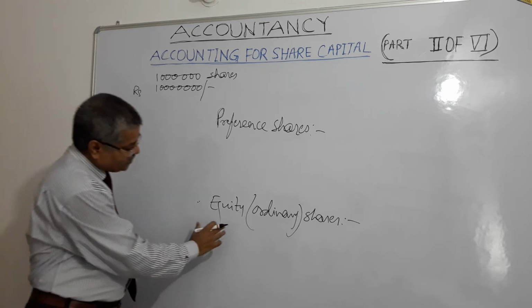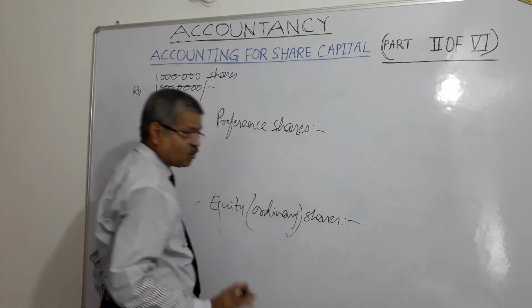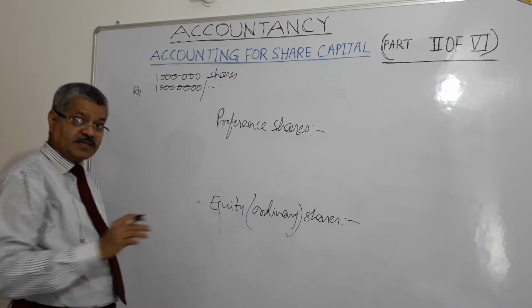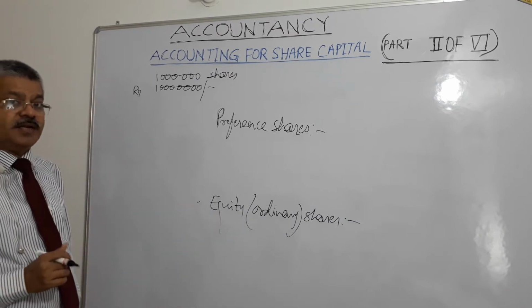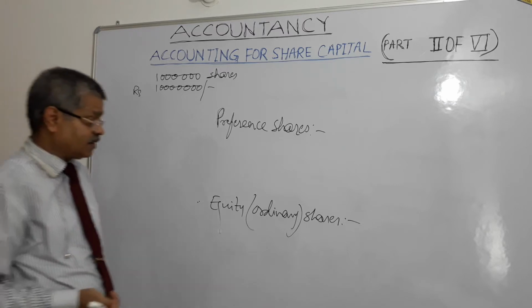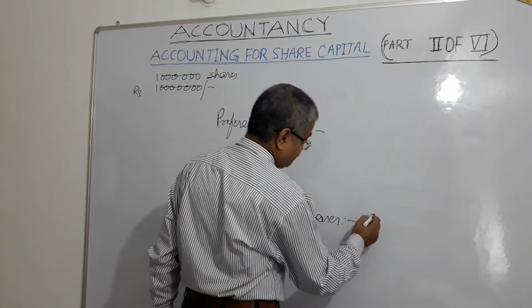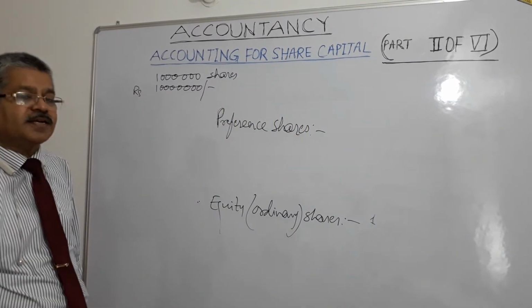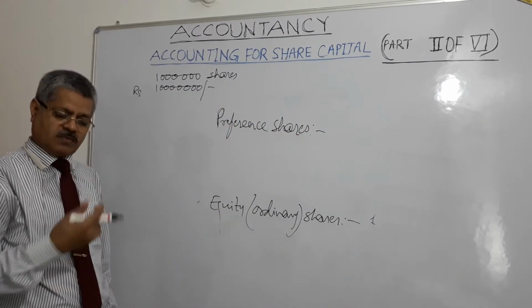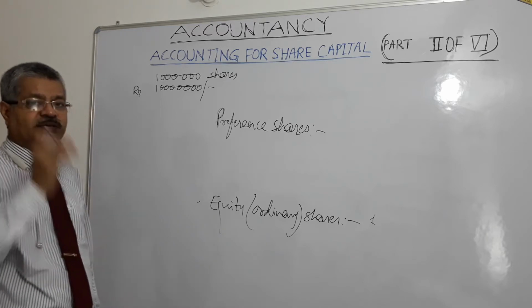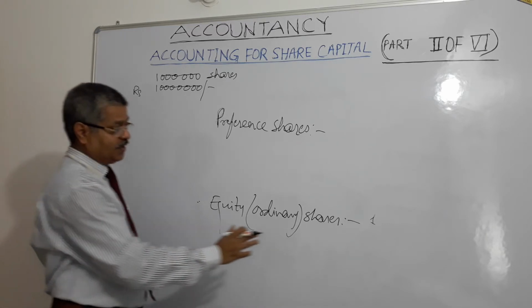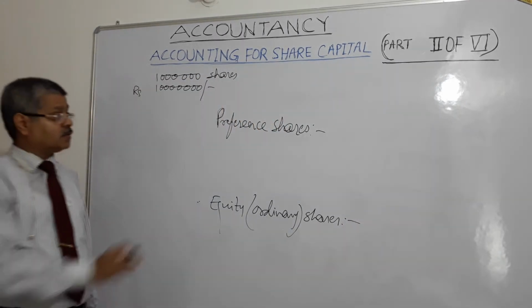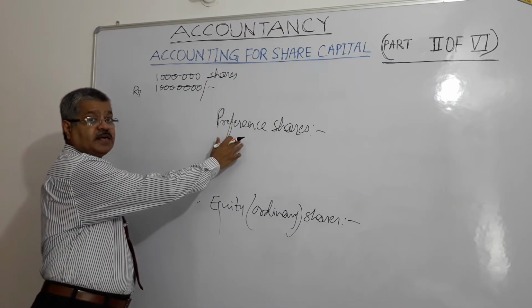Dividend on equity shares is not fixed. It may vary from year to year. One year it may be 1%, another year it may be 2%, still another year it may come down to 1% or whatever. They are not fixed, they may vary from year to year, right? Because preferential treatment is here.